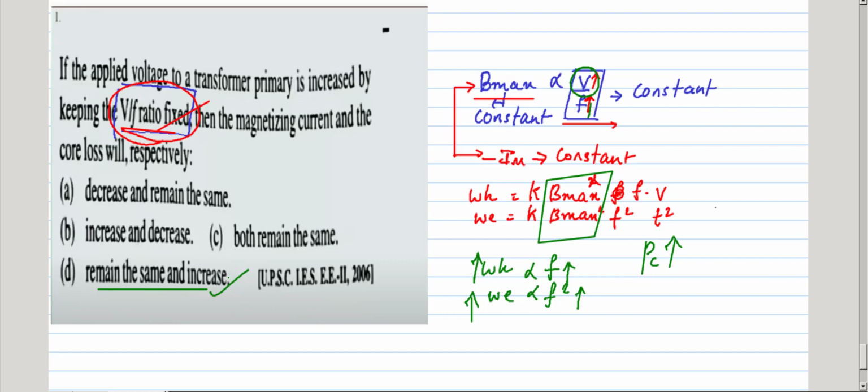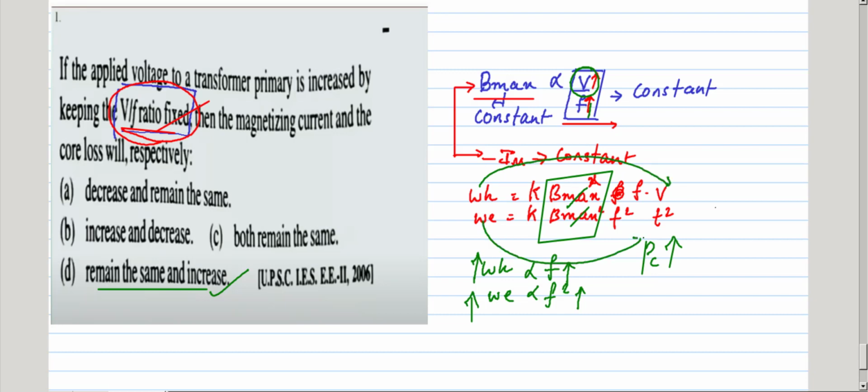I think you understood well. Bmax is constant, and I have increased the voltage. If I increase the voltage, I must simultaneously increase the frequency so that the V by F ratio is fixed. Suppose in the question he decreases the voltage keeping V by F constant, then I have to decrease the frequency simultaneously such that the V by F ratio is maintained constant. Since Bmax is constant, hysteresis loss and eddy current loss depend upon the frequency.